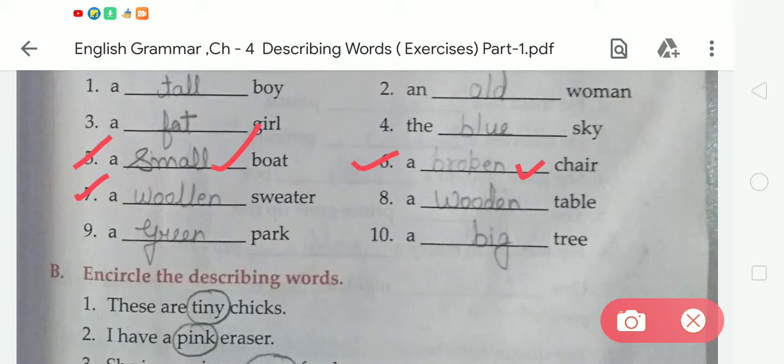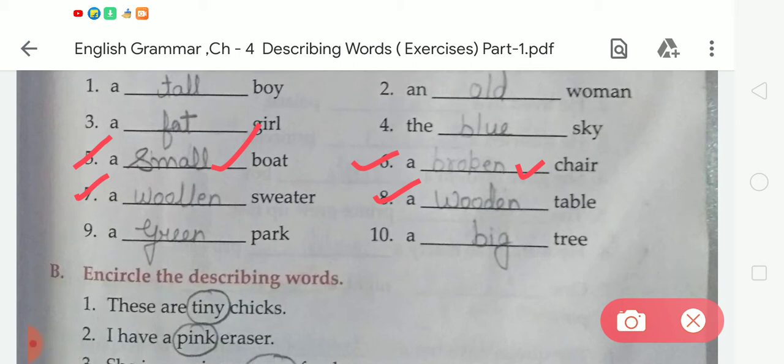W-O-O-L-L-E-N, woolen. A woolen sweater. Now the next, number 8, is a dash table. Student, there is a dash table, so we have to write on the blank wooden, because a table is made by wood. So we have to write here wooden. What is the spelling of wooden?